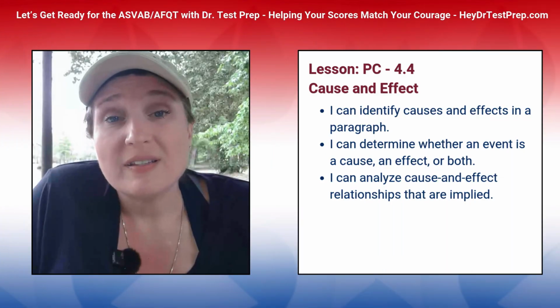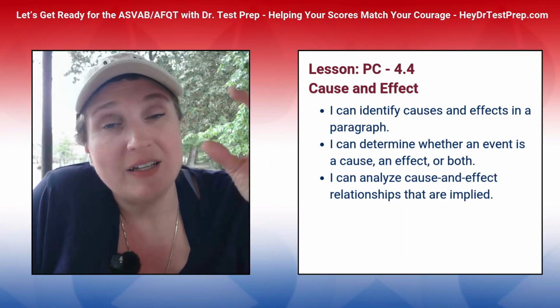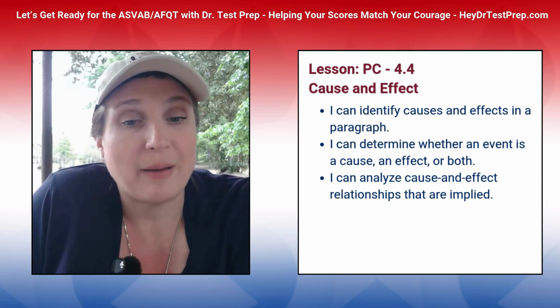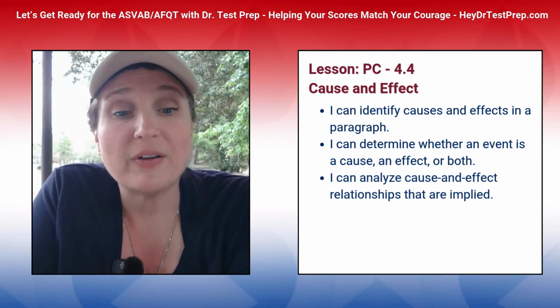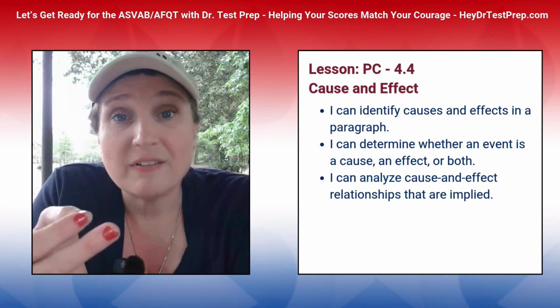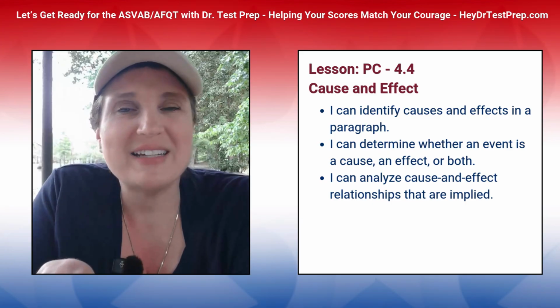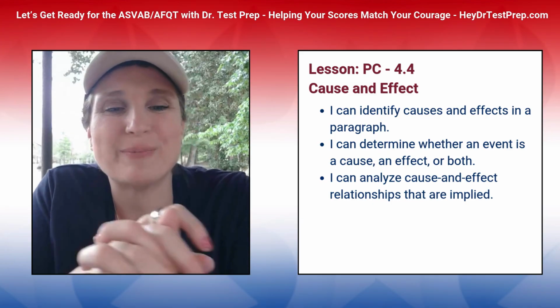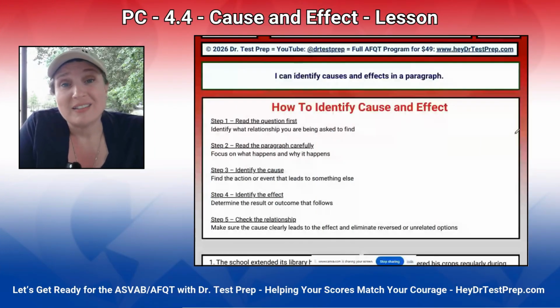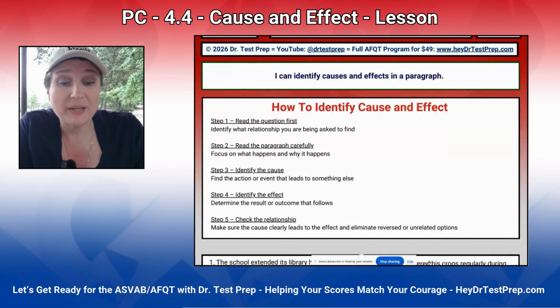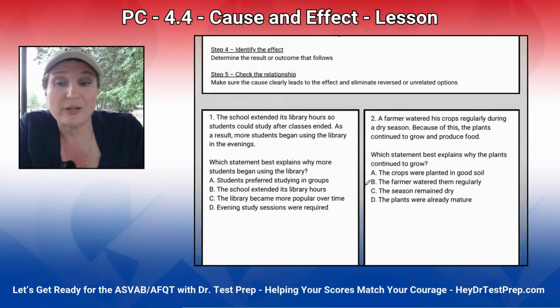So when it comes to this section, we're looking at cause and effect. This happened, and because this happened, this happened. So we're looking at what are the causes and effects in paragraphs? Can we determine whether an event is a cause, an effect, or both? Interesting. And analyzing cause and effect relationships that are implied but not explicitly stated. So when we're identifying causes and effects in paragraphs, we want to make sure we read the question first. Everything in PC, we're reading the question first. Read the question carefully, determine is there a cause, is there an effect, and check the relationship.